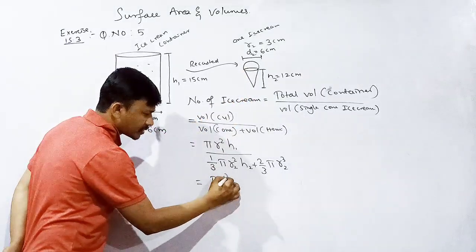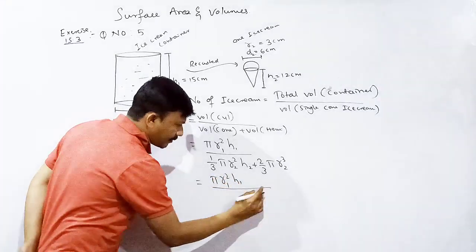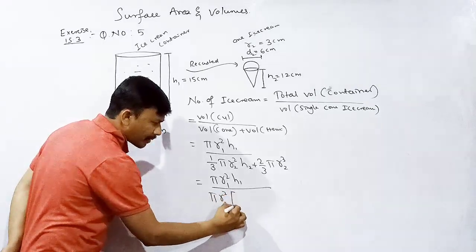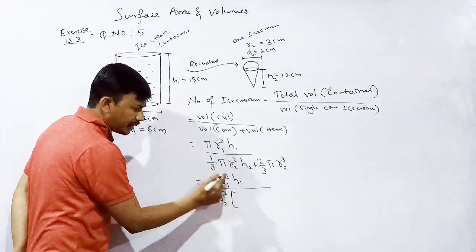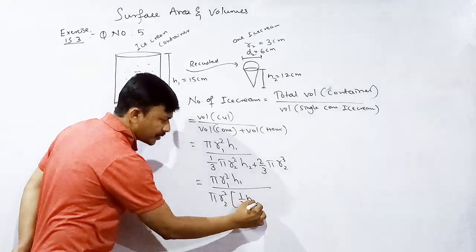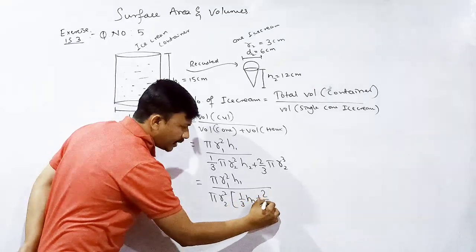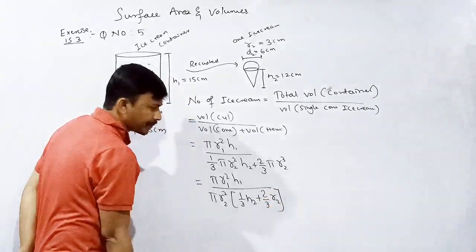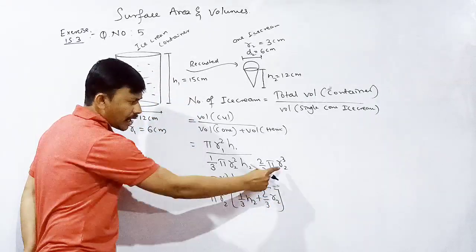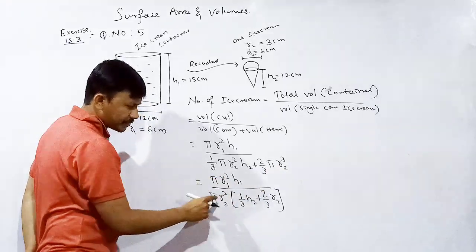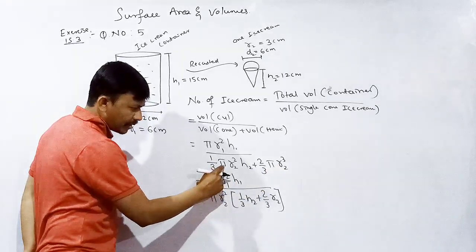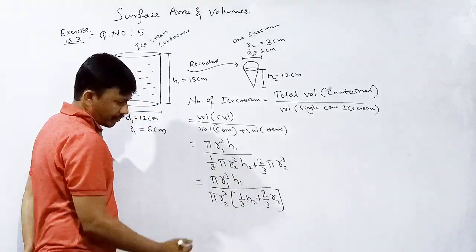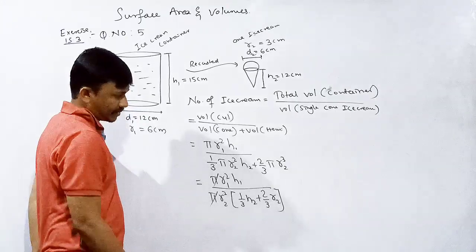Pi r1 square h1 whole divided by pi r2 square in bracket 1 by 3 h2 plus 2 by 3 r2. Correct. Pi r2 square, that means what? 1 by 3 h2 plus 2 by 3 r2. Pi cancel.